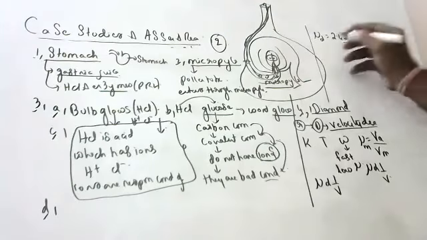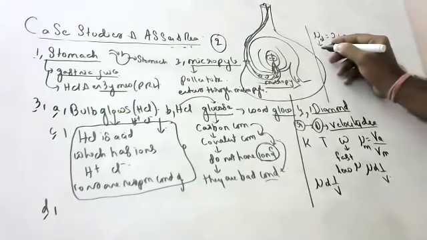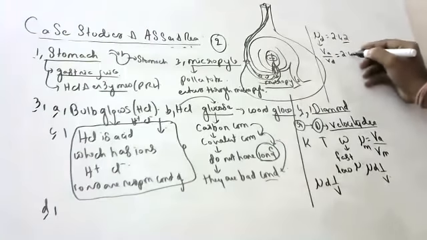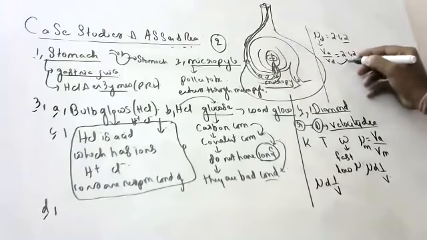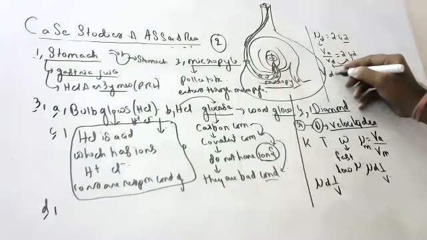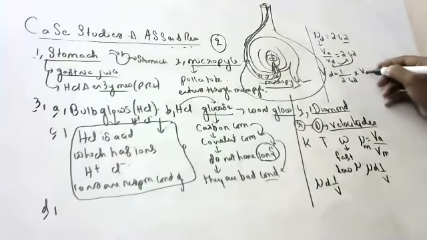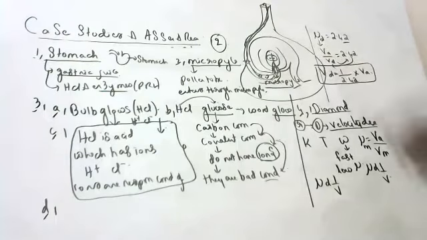So refractive index of diamond means velocity of light in air by velocity of light in diamond is 2.42. This you bring here, this you bring down. Velocity of light in diamond is 1 by 2.42 times the velocity of light in air. This is the meaning.